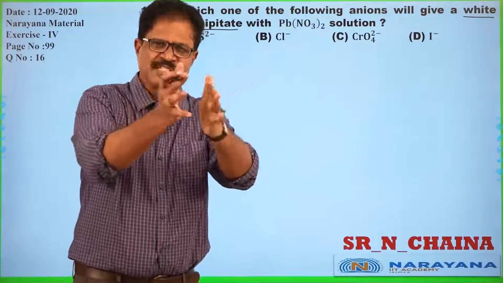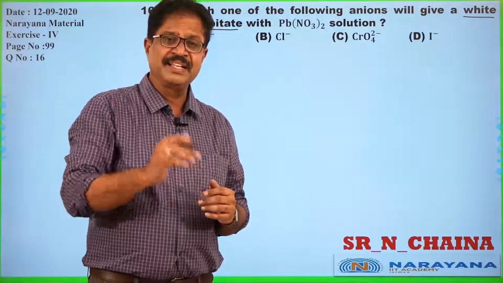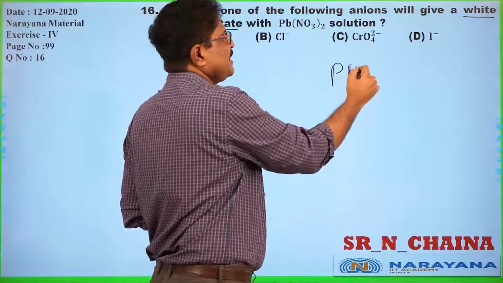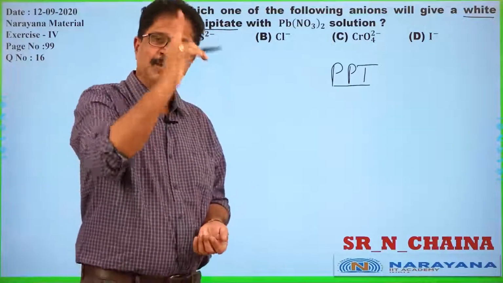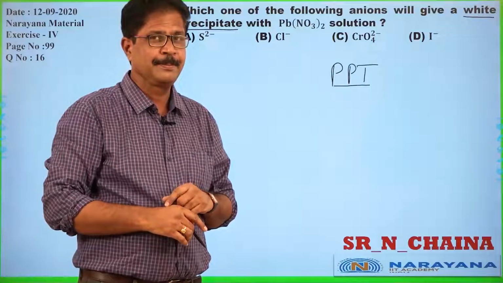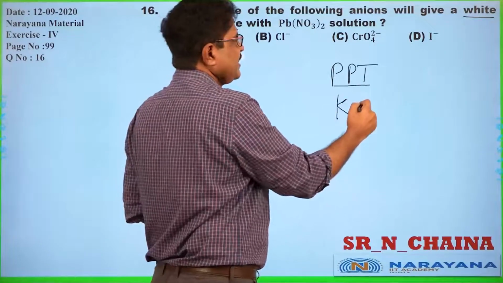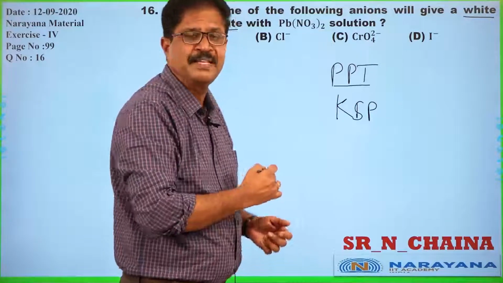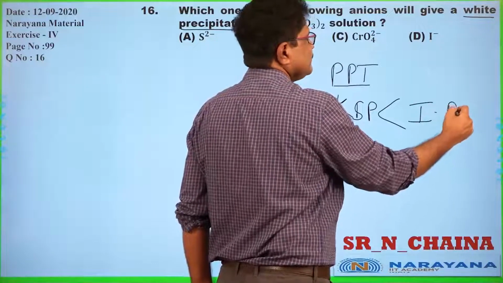When two substances are added to give a precipitation, a condition is required. You have studied that condition in your ionic equilibrium, solubility product: the KSP of the corresponding salt must be less than the ionic product.